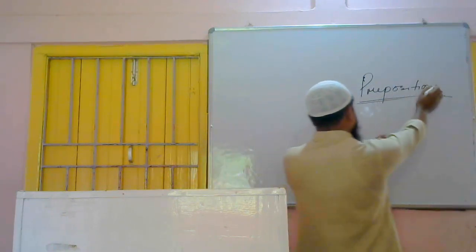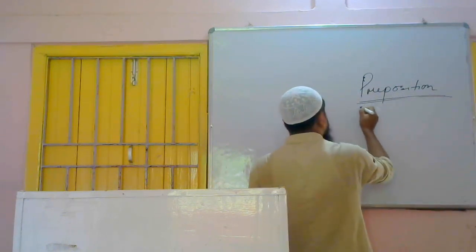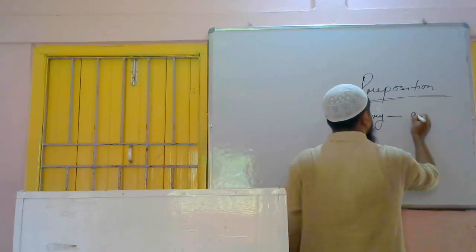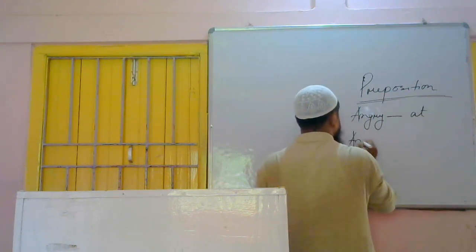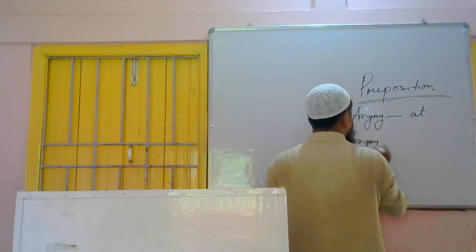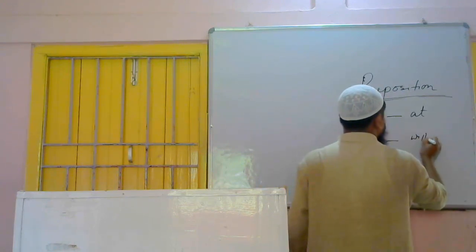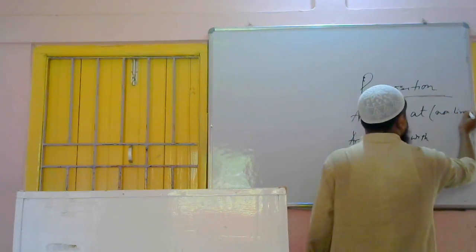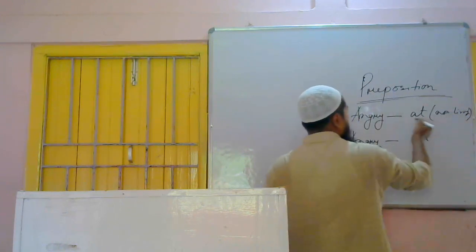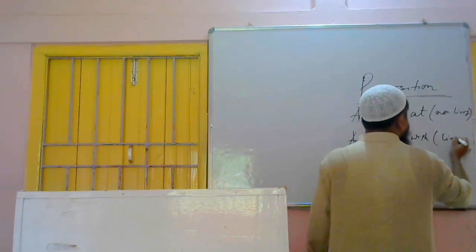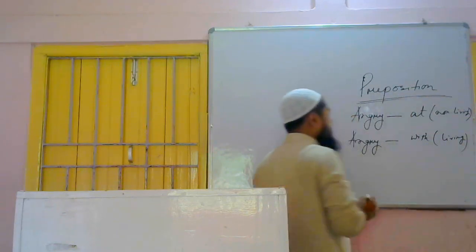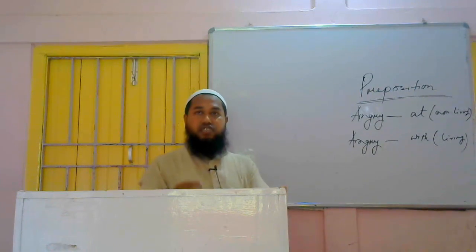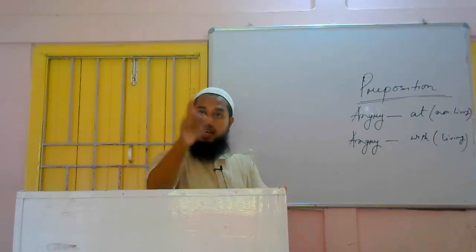Then angry. Angry at and angry with. Angry at non-living. After angry, if any non-living thing is there, then we have to use angry at. If a living being is there, then angry with. Example I am telling you: my father is angry at my failure. So my father is not angry with me, my father is angry at my failure.